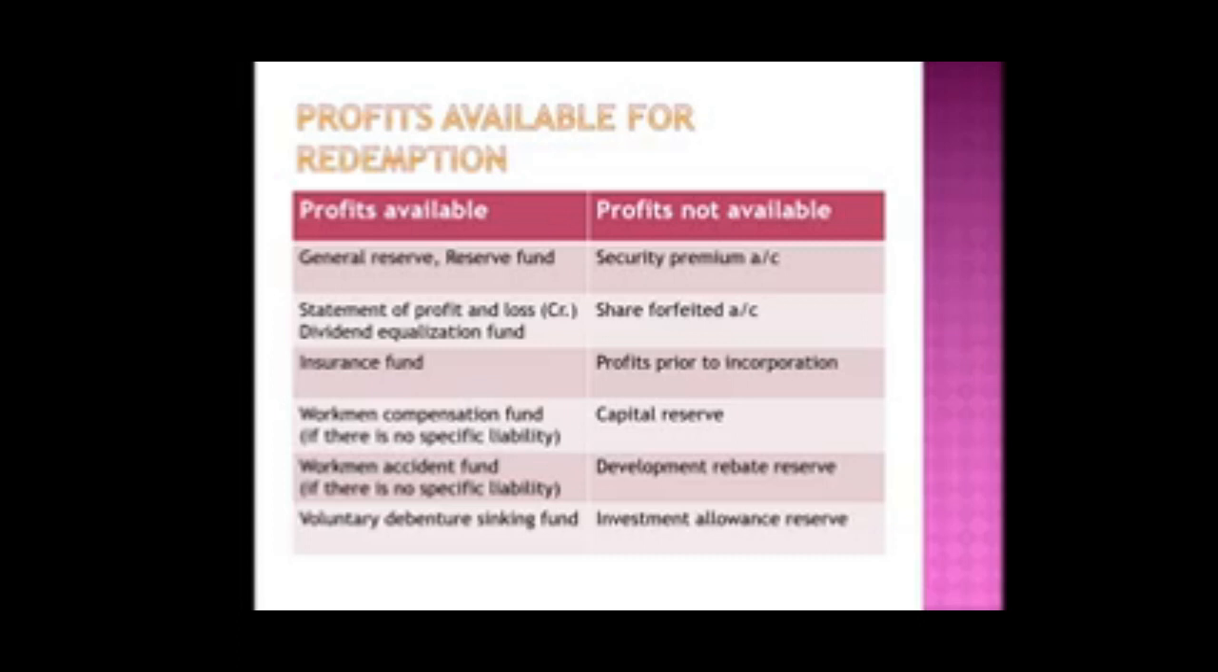Firstly, we are going to discuss profits available for redemption, that is general reserve, reserve fund, statement of profit and loss, that is credit balance of statement of profit and loss, dividend equalization fund, insurance fund, workmen compensation fund if there is no specific liability, workmen accident fund if there is no specific liability, and voluntary debenture sinking fund. Now, profits which are not available for redemption: securities premium account, shares forfeited account, profits prior to incorporation, capital reserve, development rebate reserve, and investment allowance reserve.